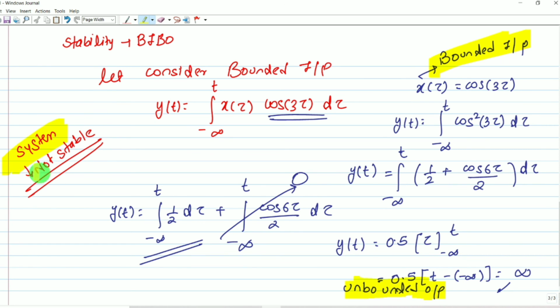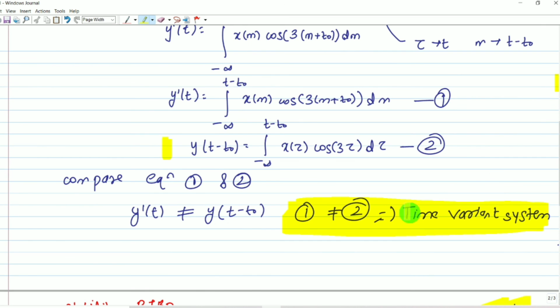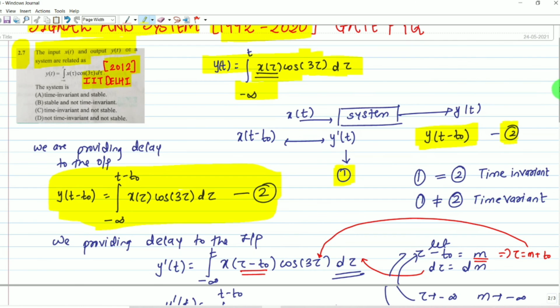Let me highlight: the system is not stable as well as the system is time variant. Let me check which options are available. System is time variant and stable: option 1 is incorrect. System is time invariant but not stable: we can reject option A. System is stable: option B can also be rejected.